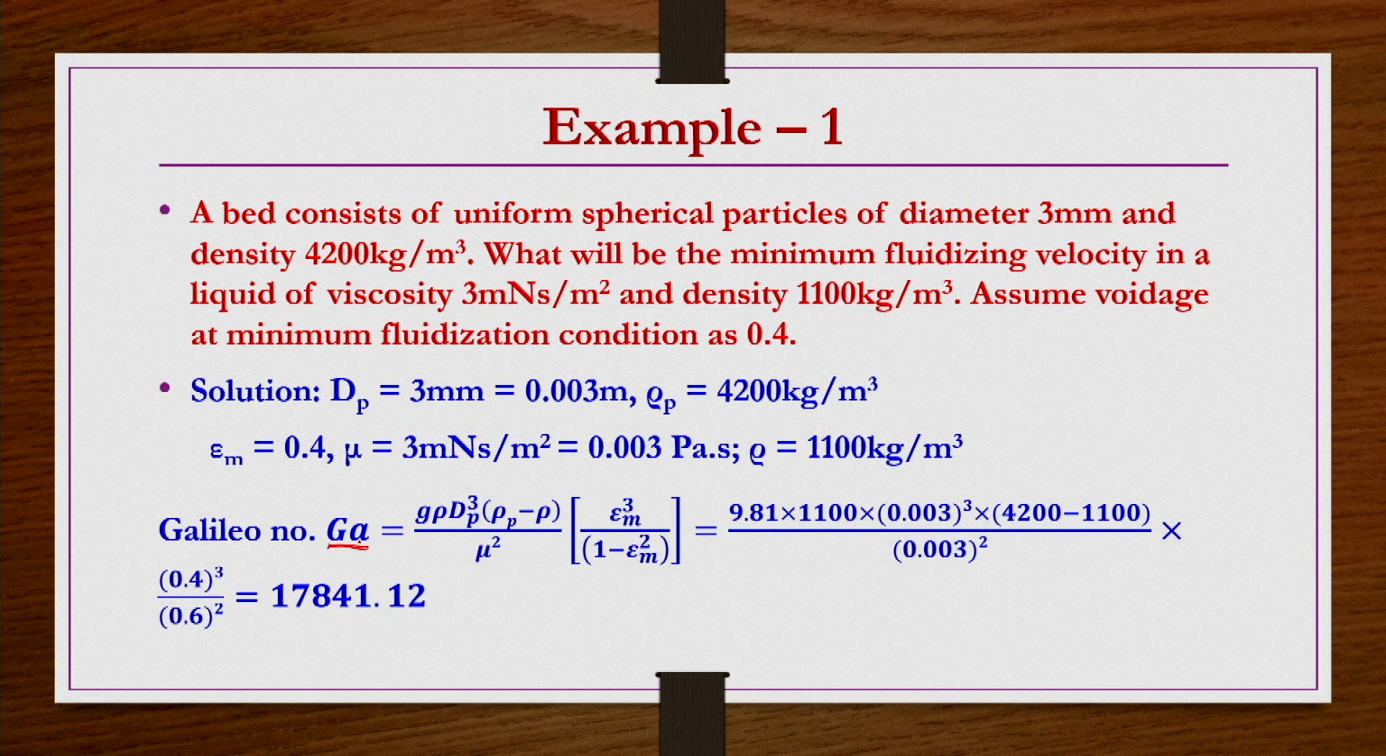Galileo number Ga is g rho dp cube delta rho by mu square multiplied by epsilon cube by 1 minus epsilon square. If you substitute all these terms here, this is g, this is rho, this is dp cube, and then this is rho p minus rho, this is mu square, and then this is epsilon m cube, and then this is 1 minus epsilon m whole square. Then if you substitute all these values and simplify, the Galileo number you will be getting as 17841.12. Now, this one you substitute in this equation that we have derived.